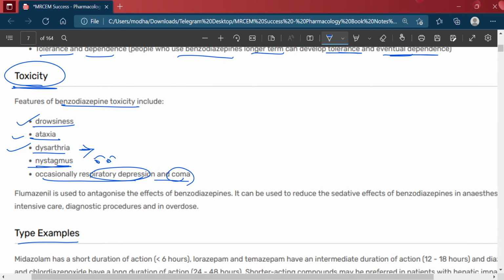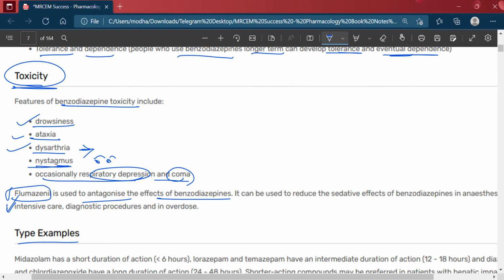Okay, flumazenil is used to antagonize the effect of the benzodiazepines. When benzodiazepine is taken in a toxic dose, flumazenil is used to antagonize its effect.